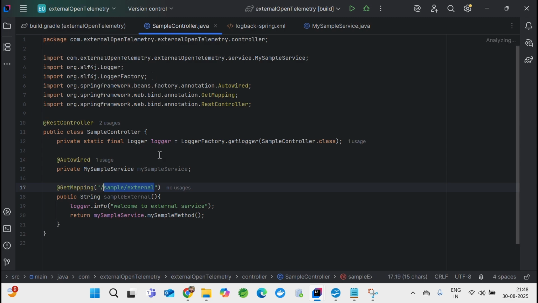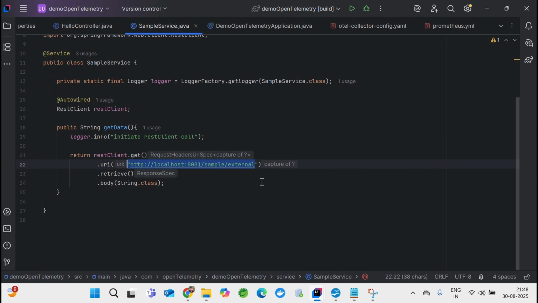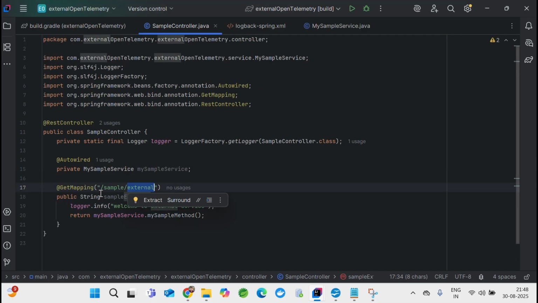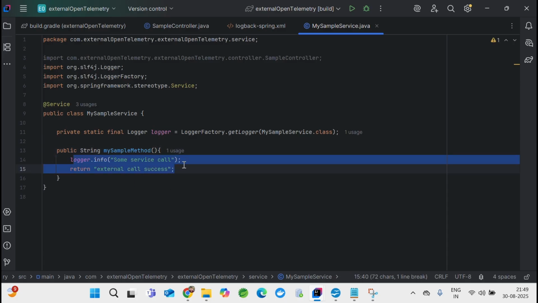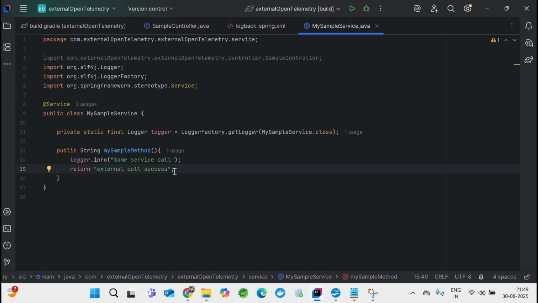And in the sample controller you will see this external, which is nothing but calling this guy just to show how the service to service call looks like. So this API I'm calling, and if I go inside this, there is just a logging and a success message: hey, I'm just called from external service, so I'm done.